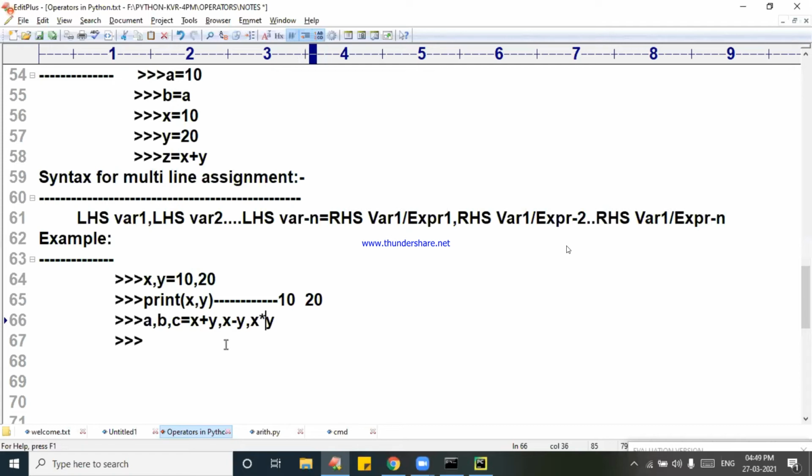Now, internally, what is happening? What is the value of x? What is the value of a? x plus y. What is the value of b? x minus y. What is the value of c? x star y. Are you understanding how it is working, Rajshekhar Reddy? Come on. Waiting for you.